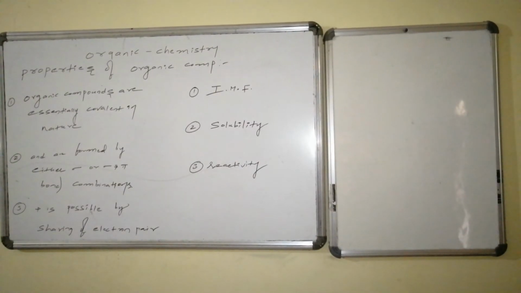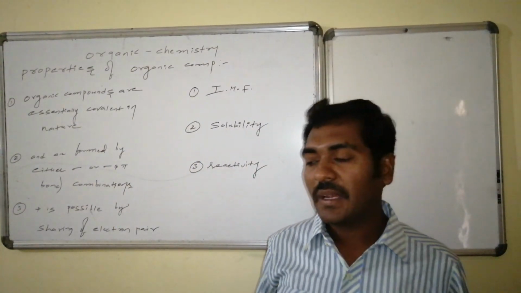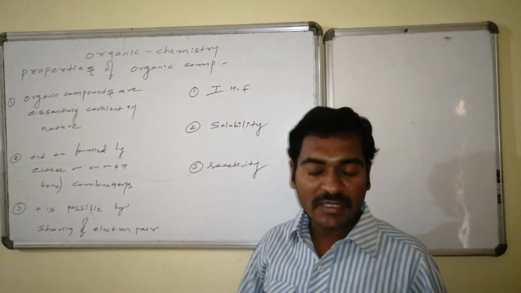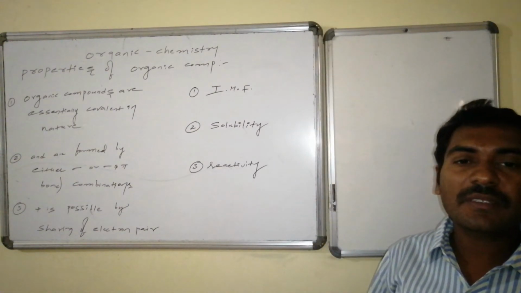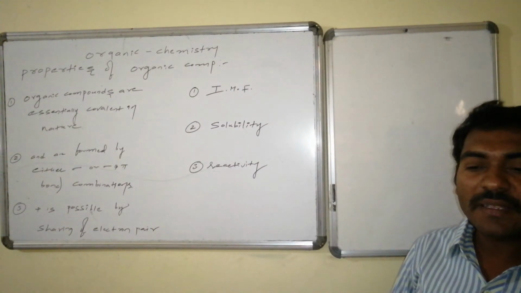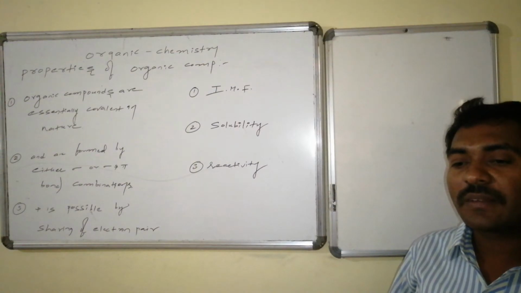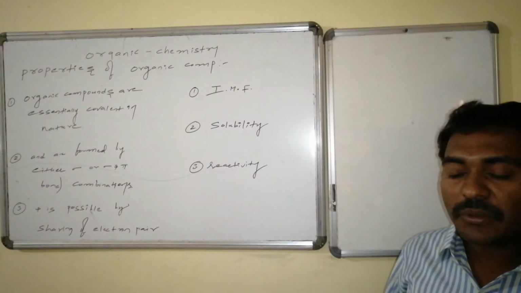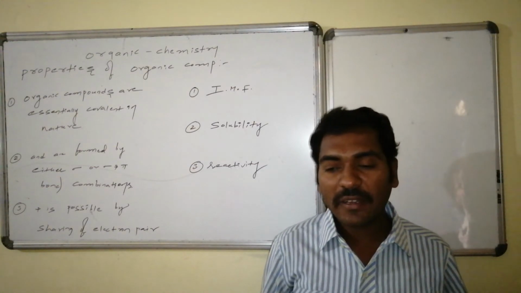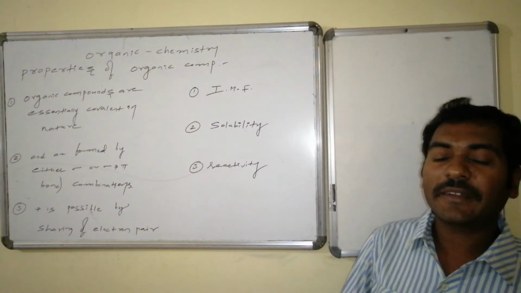Yes. Organic compounds are essentially covalent in nature and are formed by the overlapping of hybridized orbitals that generally includes either sigma bonds or a combination of sigma and pi bonds, and it is possible by mutual donation followed by, what? Sharing of electron pair between them. Due to these reasons, in general they are either having little polarity or in some cases they are not having any kind of polarity.